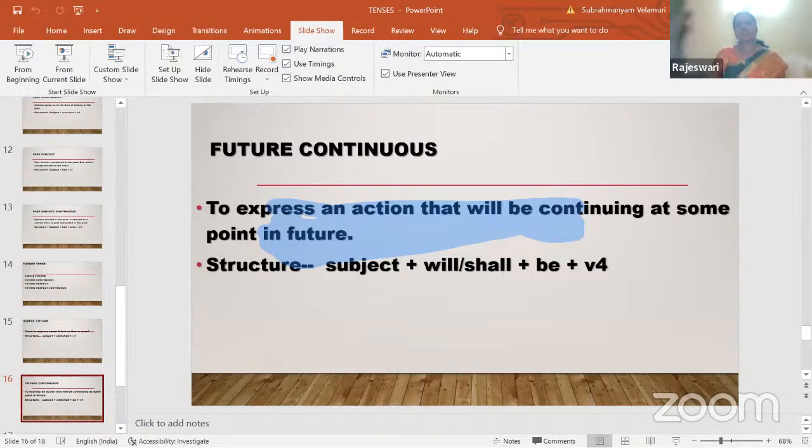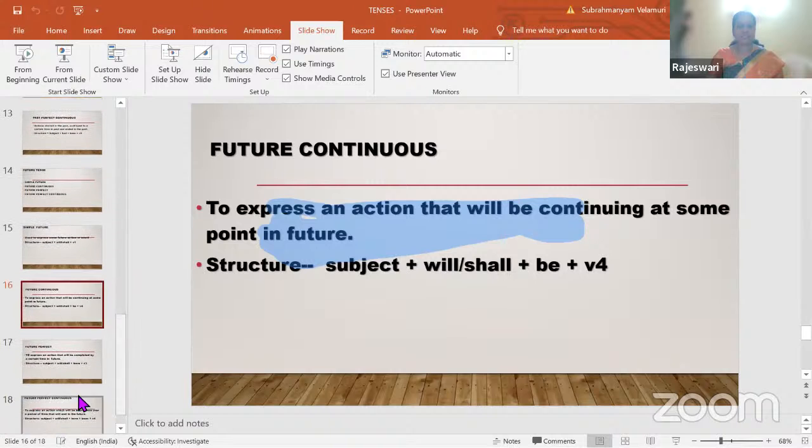Future continuous is an action that will continue for some time in the future. Suppose I say, I will be writing exam at this time tomorrow. I will be writing. I'm very sure. What will I be doing? The action will be continuing in the future. This time tomorrow I will be writing exam. When you say this to your friends, you use future continuous.